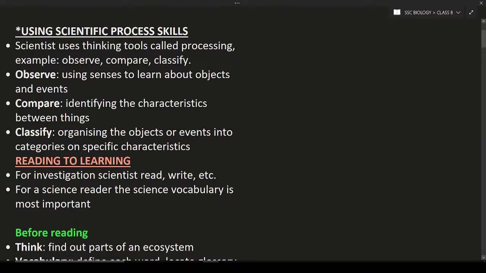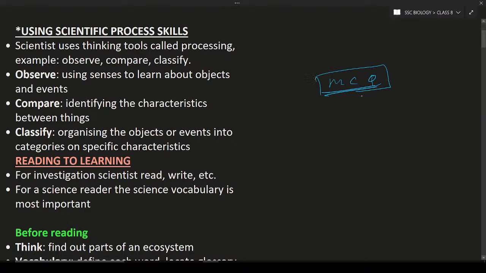Hello students, good afternoon everyone. In this lesson we are going to revise a few important topics from the first chapter and second chapter, okay? And we are going to conduct one exam, which is completely multiple choice questions, MCQ, online. I will tell the date and time of the exam, okay?